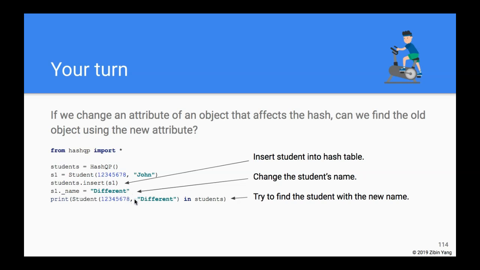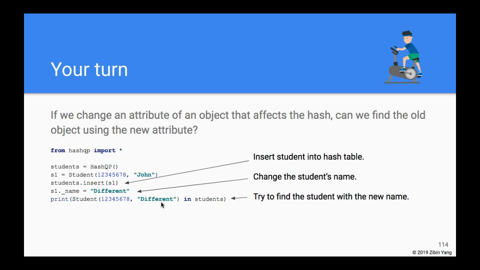Then I'm going to see if that student with the new name is in the hash table. Now remember, because S1 is the object that is inserted into the hash table, what's in the hash table is the student with the new name, right? So the question is, can we find it? Think about that for a moment.